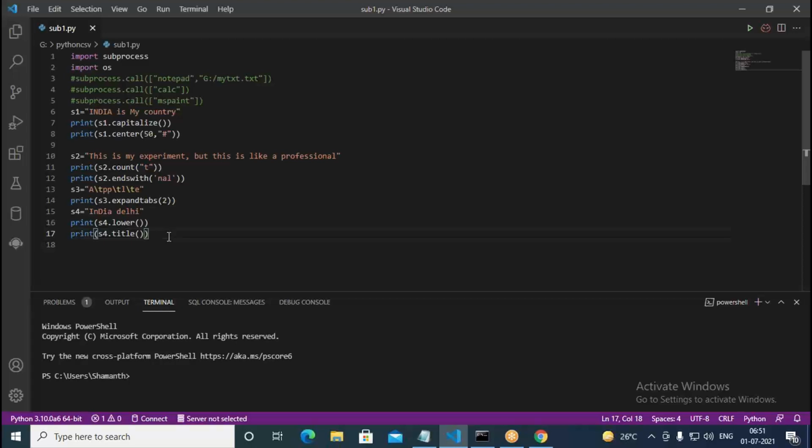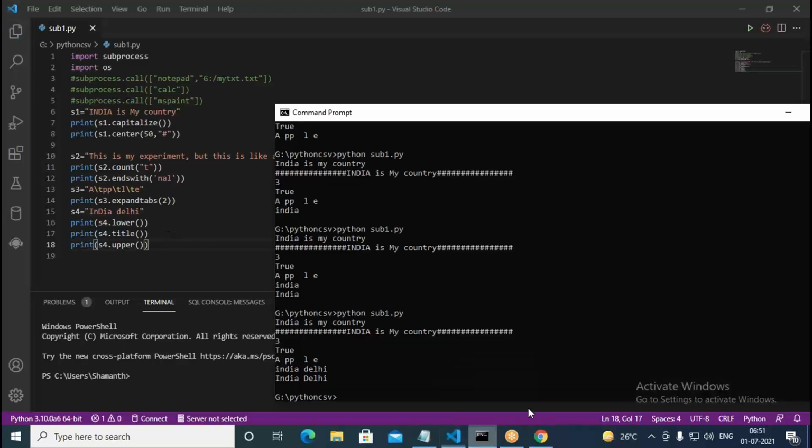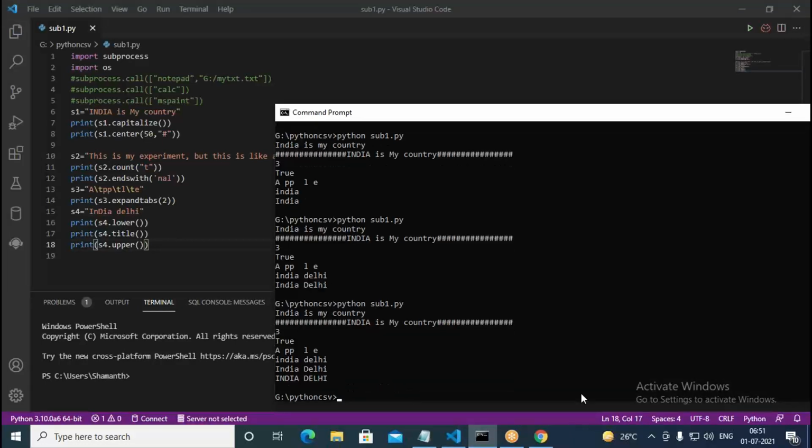In the same manner, we can use uppercase. Print S4 dot upper. This can convert the given sentence into uppercase. Sentence or string, whatever it is, it converts into uppercase. You can see everything is in uppercase letters now.